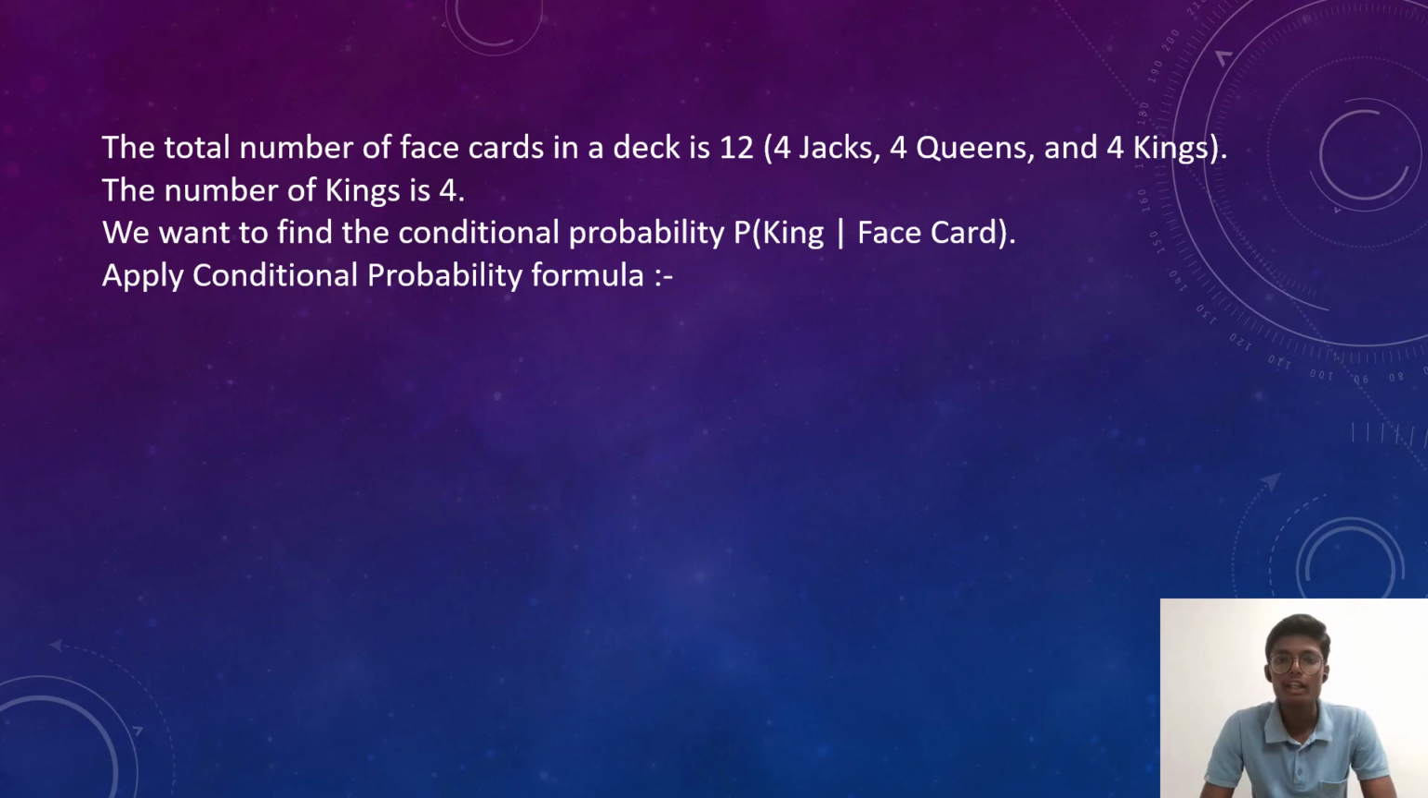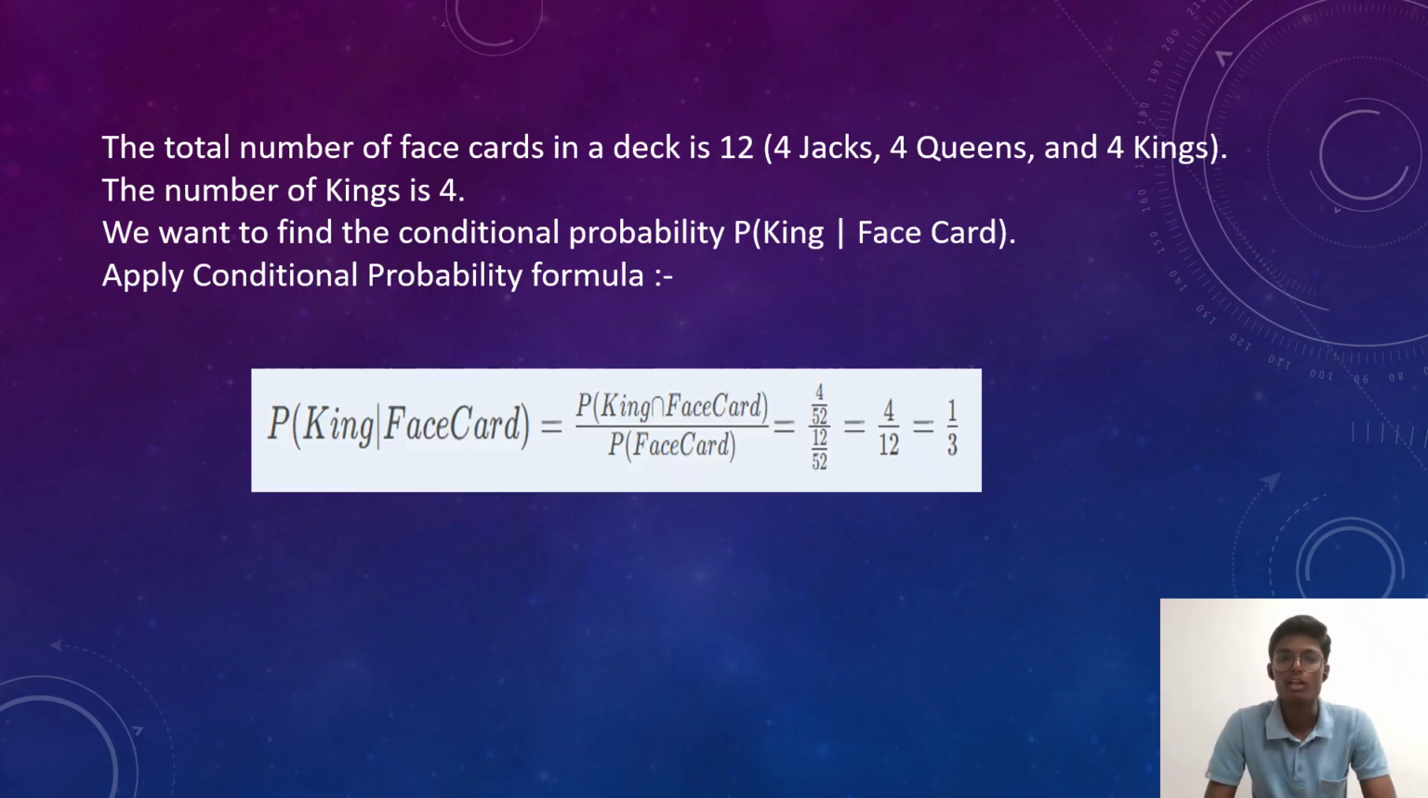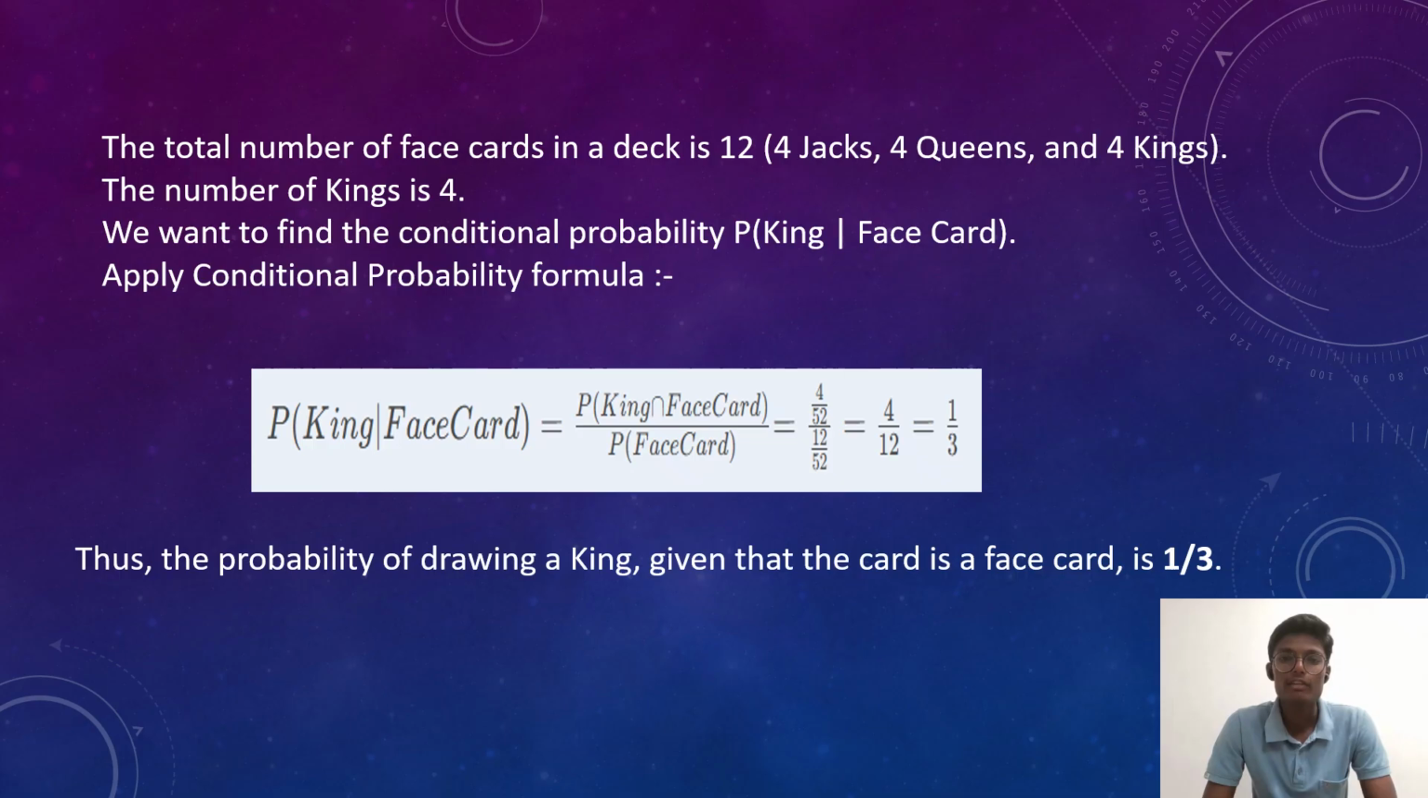We want to find the conditional probability of king, P of king given face card. Apply the conditional probability formula. P of king given face card is equal to P of king intersection face card by P of face card, which is 4 by 52 divided by 12 by 52, equal to 4 by 12, and then cancelling, 1 by 3 will come. Thus the probability of drawing a king given that the card is a face card is 1 by 3.